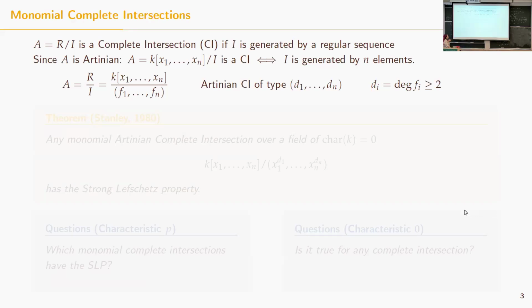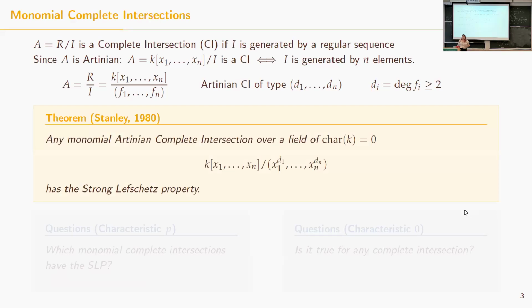A very important theorem, one of the theorems that started the study of the Lefschetz property, is the theorem of Stanley that says that any monomial complete intersection over a field of characteristic 0 has the strong Lefschetz property and therefore also the weak Lefschetz property. As we already saw in the previous example, characteristic 0 here is very important because the example before was a monomial complete intersection in characteristic 2 that fails the strong Lefschetz property.